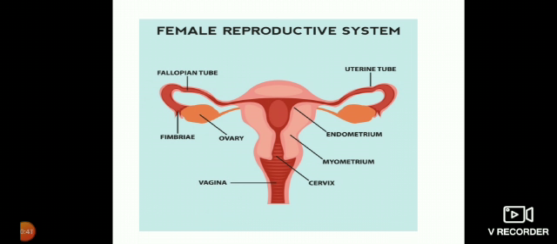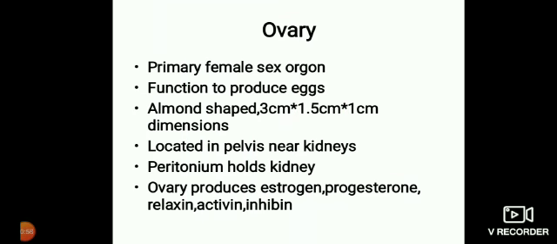In the picture you can see the pair of ovaries, the pair of fallopian tubes or uterine tubes, then the pear shaped uterus in which the birth of the child takes place, and the vaginal tube. So in the examination, first learn to draw the system, then you can easily describe each part simply.